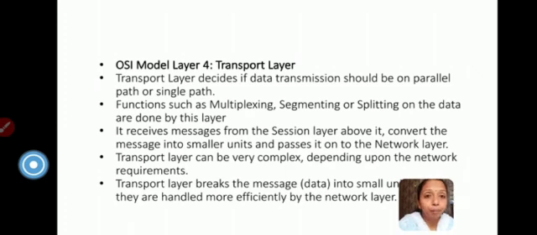You can think of this transport layer as being very complex depending upon the network requirements. If you have multiple computers connected to the network and it demands remote places to be involved, then this transport layer can be very complex. It may include multiple nodes and full duplex conversation also. The transport layer breaks the messages or the data into small chunks that can be handled efficiently by the network layer.